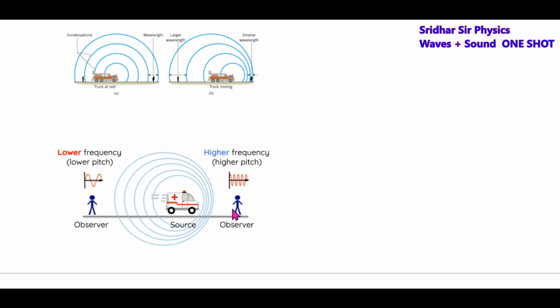Next here, this is observer 1. So what is the actual frequency of the source? f0. It is going to be received at frequency f1, f2. So what is f1? f1 should be equal to f0 v by (v minus vs), as the source is approaching it. Similarly, for the waves emitted this way, the source is moving away. So the apparent frequency is given by f0 v by (v plus vs).